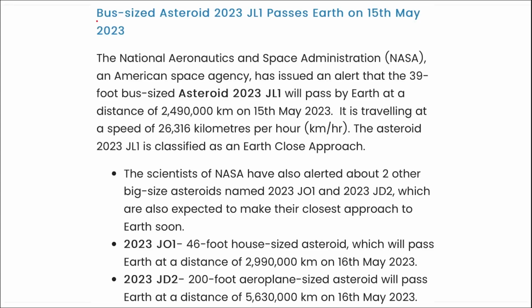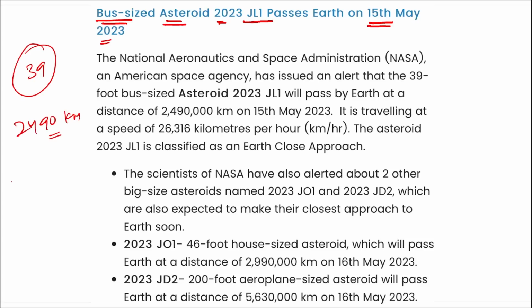Next, we are talking about a bus-sized asteroid, 2023 JL1, that passes the Earth on 15th of May 2023. I repeat, NASA has issued an alert that a 39-foot or bus-sized asteroid 2023 JL1 will pass by the Earth at a distance of 24,90,000 kilometers on 15th of May. It was traveling at a speed of 26,316 kilometers per hour, and this asteroid has been classified as an Earth close approach. Correct?